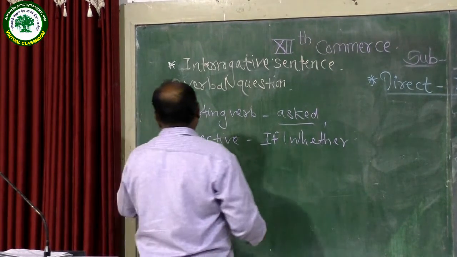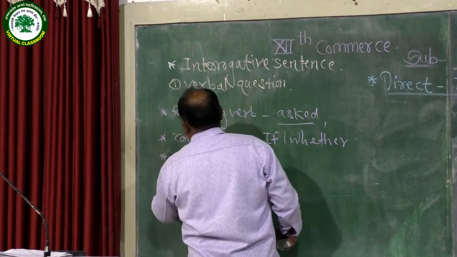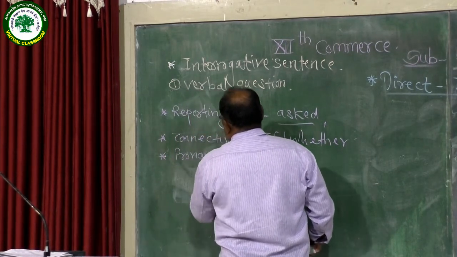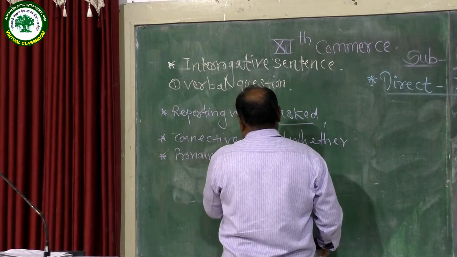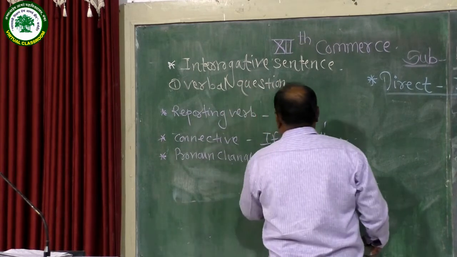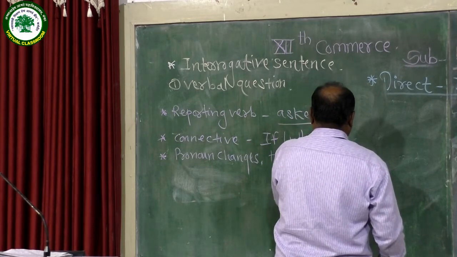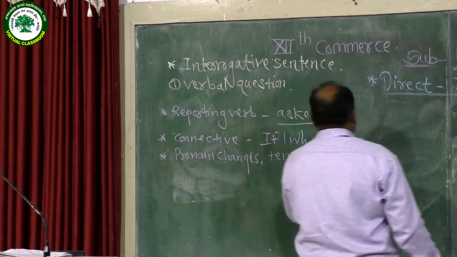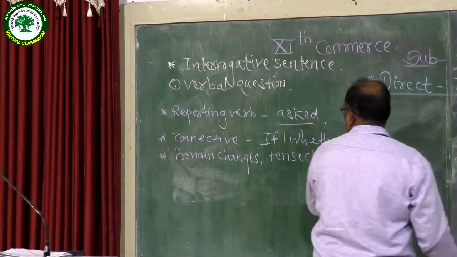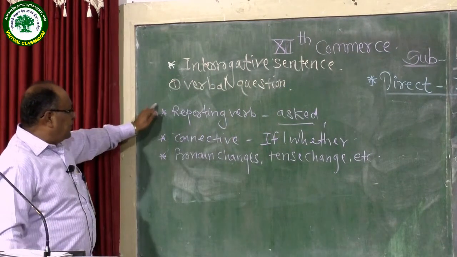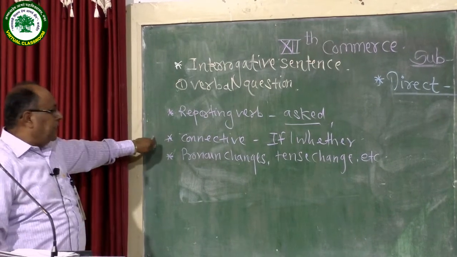And then third, other changes: pronoun changes, tense change. So these are the three rules for transforming a verbal, yes-no type question into indirect narration.